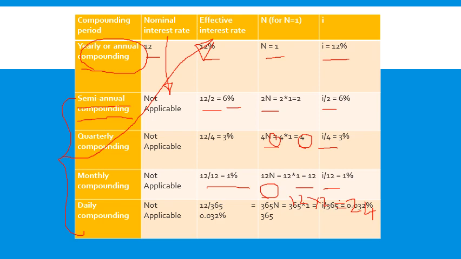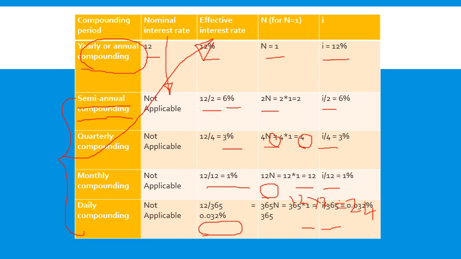It is not that N is equal to 1 always. N is the value that I substitute in terms of years. If the problem has the study period of 5 years, N will be 5 years. If the study period is 1 year, N will be 1 year. Daily compounding, again N will be N into 365 and I will be I by 365, and I becomes 0.032 per day. It is 1 per month. It is 3 per quarter. It is 6 per semi-annum. It is 12 per annum.